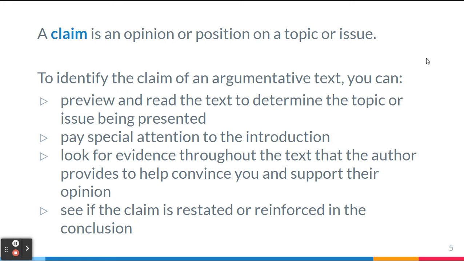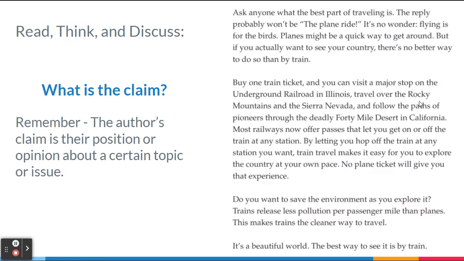A claim is an opinion or position on a topic or issue. To identify the claim of an argumentative text, you can preview and read the text to determine the topic or the issue that's being presented. You can pay special attention to the introduction. You can look for evidence throughout the text that the author provides to help convince you and support their opinion. And you can see if the claim is restated or reinforced in the conclusion.